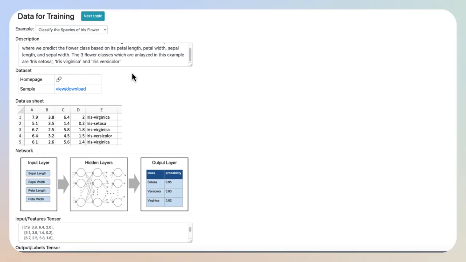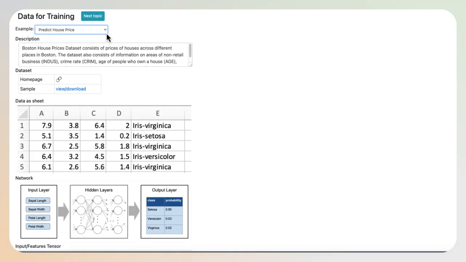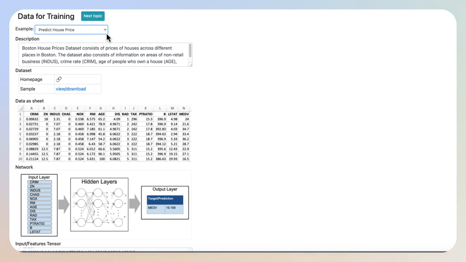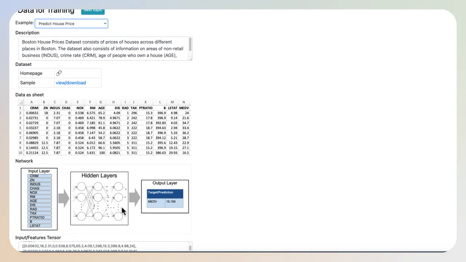Similarly, we can explore the second example by scrolling to the top and selecting Predict House Price. And this is about predicting the house price in a particular city. As you can see, the tool updates all images, views, and contents accordingly. This covers how this tool can be used to explore the fundamental step of deep learning, which is the data to train the neural networks. Feel free to explore these examples with the tool and read more about how data is collected and modeled for these and other popular examples.